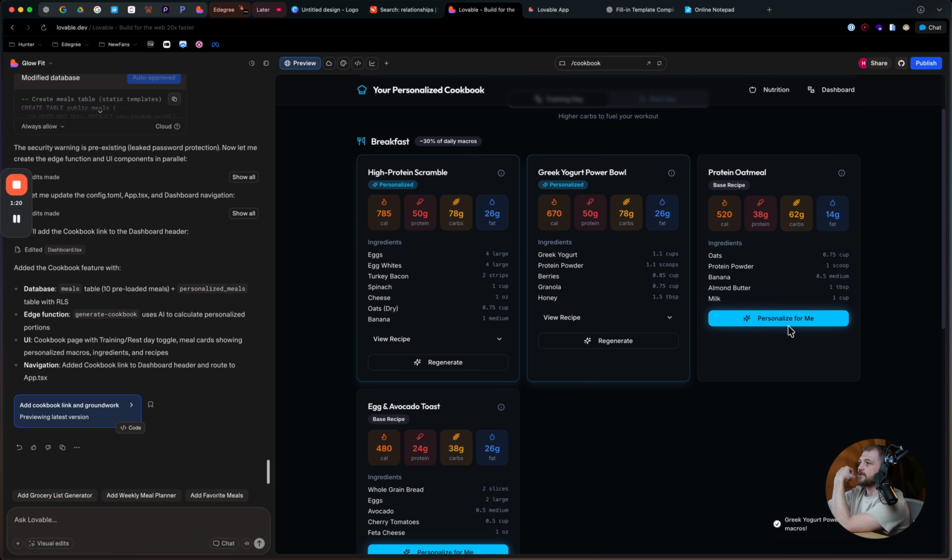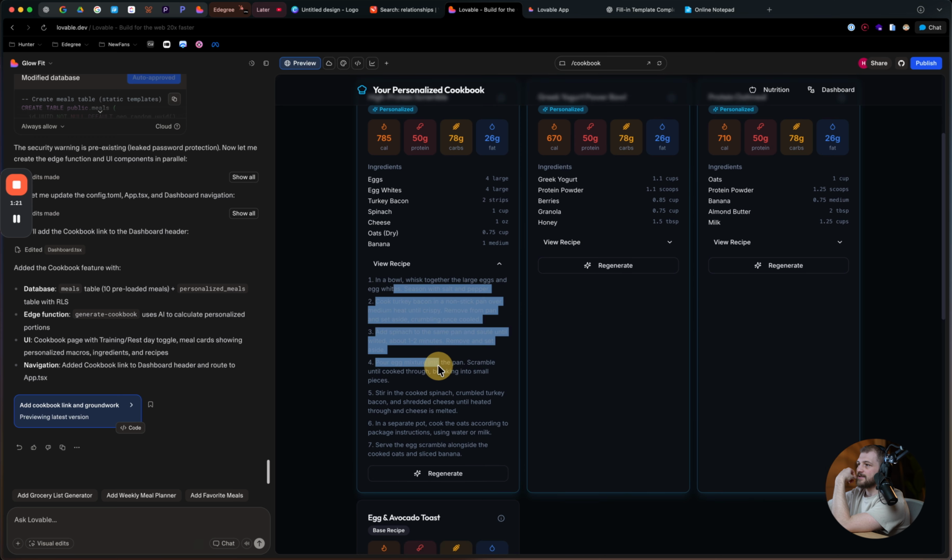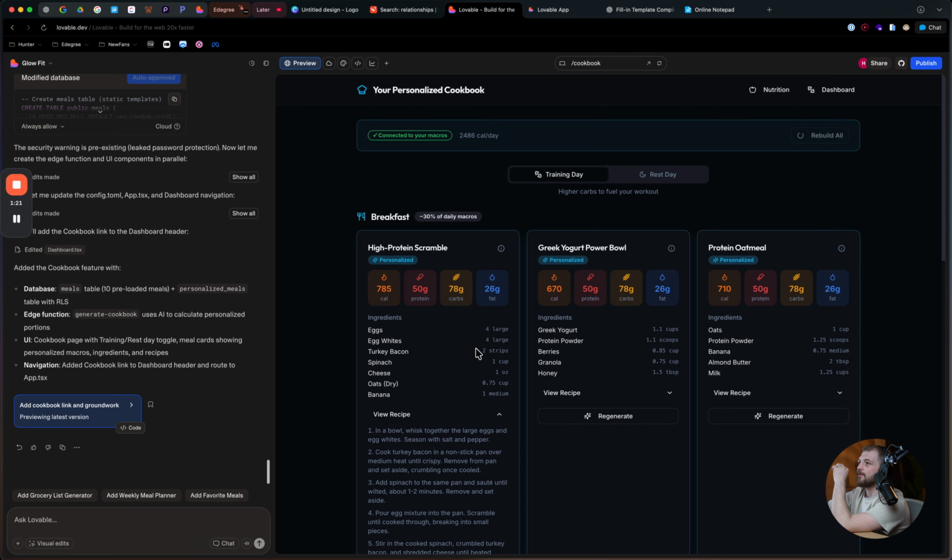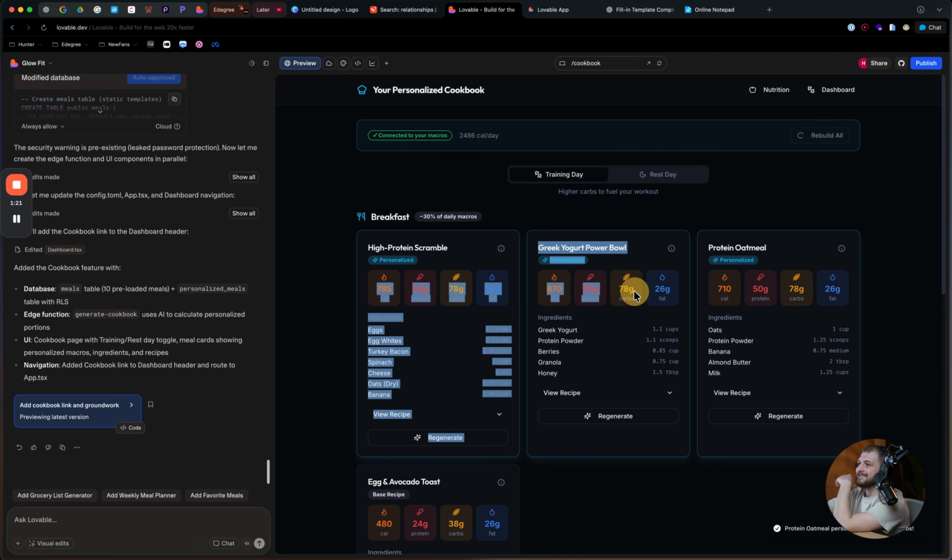Eggs, I should have 4 large eggs, 4 large egg whites, 2 strips of turkey bacon, 1 cup of spinach, 1 ounce of cheese, about a cup of oats, and a banana, and then I also have a recipe. In a bowl, whisk together the large eggs and egg whites, seasoned with salt and pepper. Let's see, cook turkey bacon on a nonstick pan. This is incredible. It's literally giving me my exact macros and everything to be able to fulfill my day.